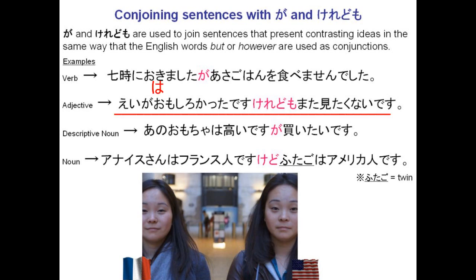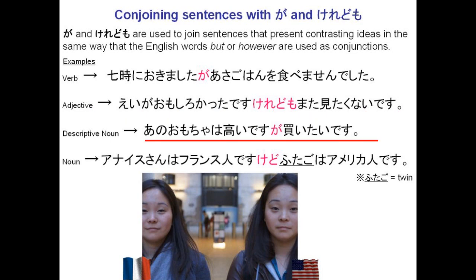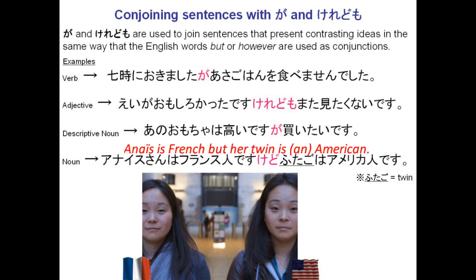Example with an adjective, 映画は面白かったですけれども、また見たくないです. The movie was interesting, but I don't want to see it again. An example with a descriptive noun, あのおもちゃは高いですが買いたいです. That toy is expensive, but I want to buy it. アナイースさんはフランス人ですけど、双子はアメリカ人です. Anais is French, but her twin is American. So it's a contrasting idea. It's not something that you would expect.